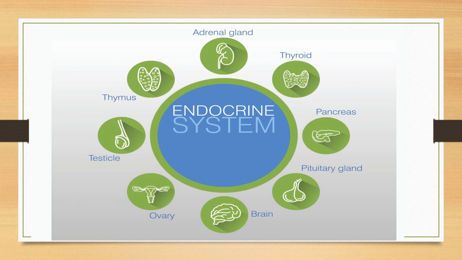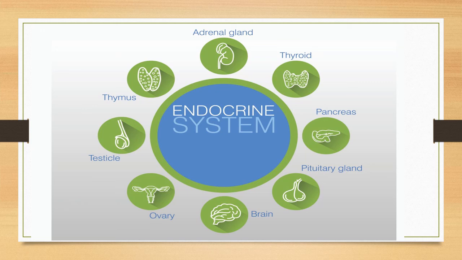Pineal gland will secrete melatonin, considered as the third eye, which controls the circadian or day-night cycle. And hypothalamus will control the activity of your master gland, pituitary gland.